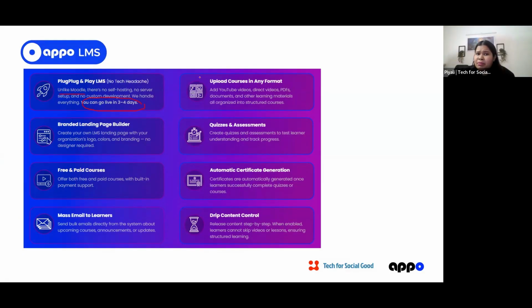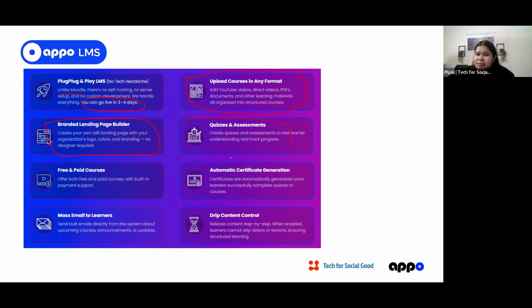Under Appo LMS, you can upload courses in any format. I'll show you in the demo in the next 5 minutes that you can add YouTube videos, PDFs, documentation, and many other learning materials as per your organization's needs, and it will be able to handle that. It also has a branded landing page builder. The home page is completely customizable, and your NGO or organization can customize it for its own use. It doesn't have to be our branding at all.